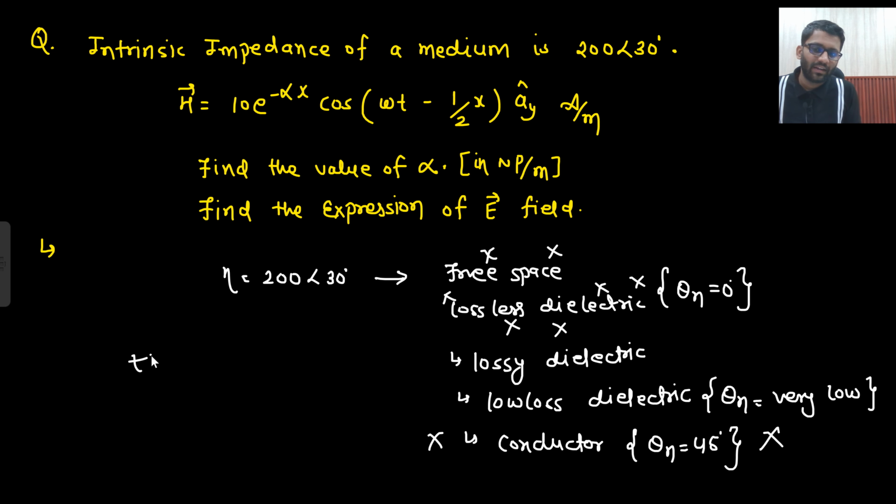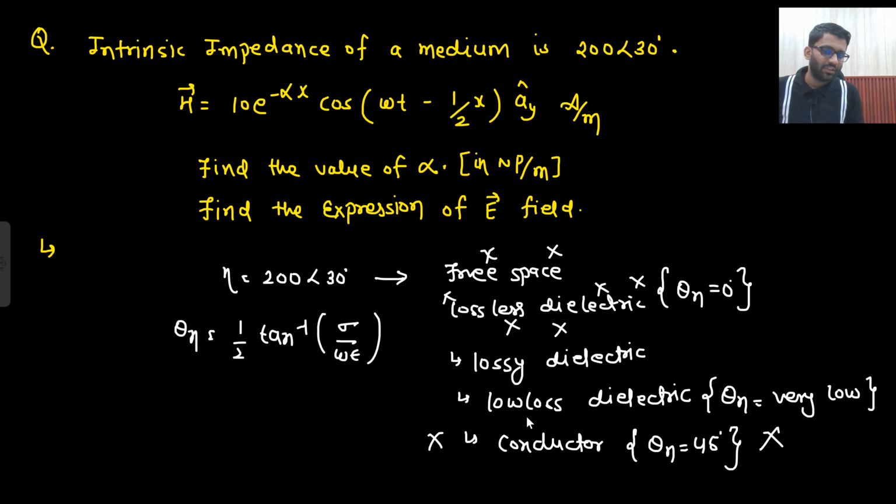Because what is this angle? This theta eta which we are talking about, that is 1 by 2 tan inverse sigma upon omega epsilon. So if sigma is very low, here sigma is not 0, but sigma is very low, so this angle will also be tending towards 0 only. So I am writing theta eta is very low. Here theta eta is 30 degree. So yeah, this is the medium. So it is lossy dielectric, or you can say it is a general medium only. Lossy dielectric means general medium.